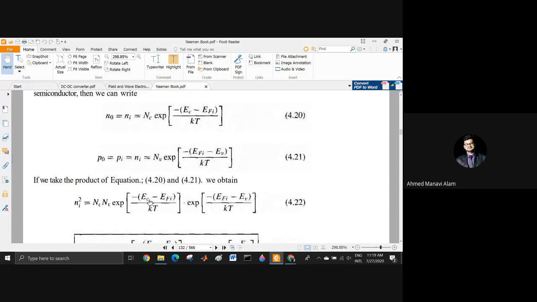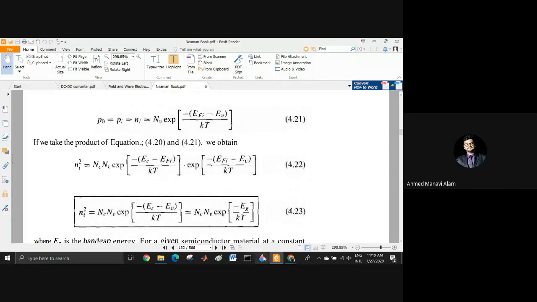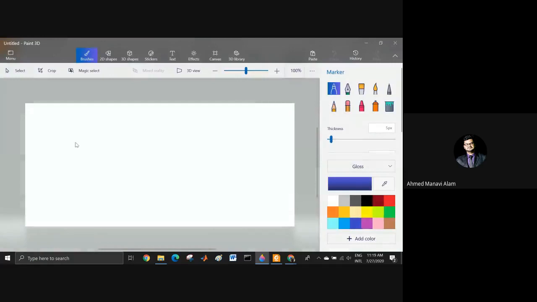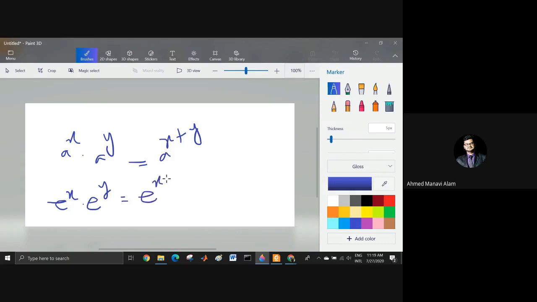Whenever the power terms are multiplied, suppose you are multiplying a to the power x with a to the power y, then the result will be a to the power x plus y. Same goes for e to the power x into e to the power y, the result will be e to the power x plus y. These are elementary algebra.